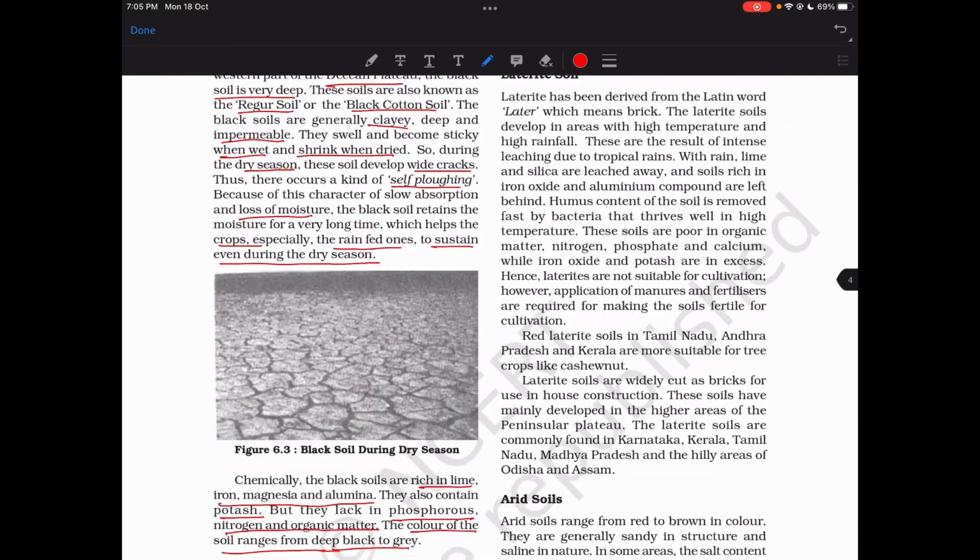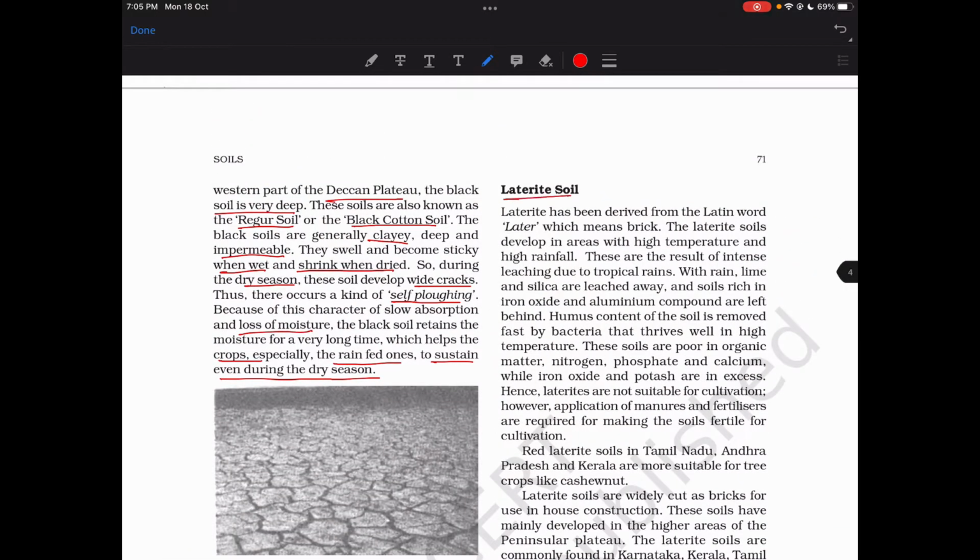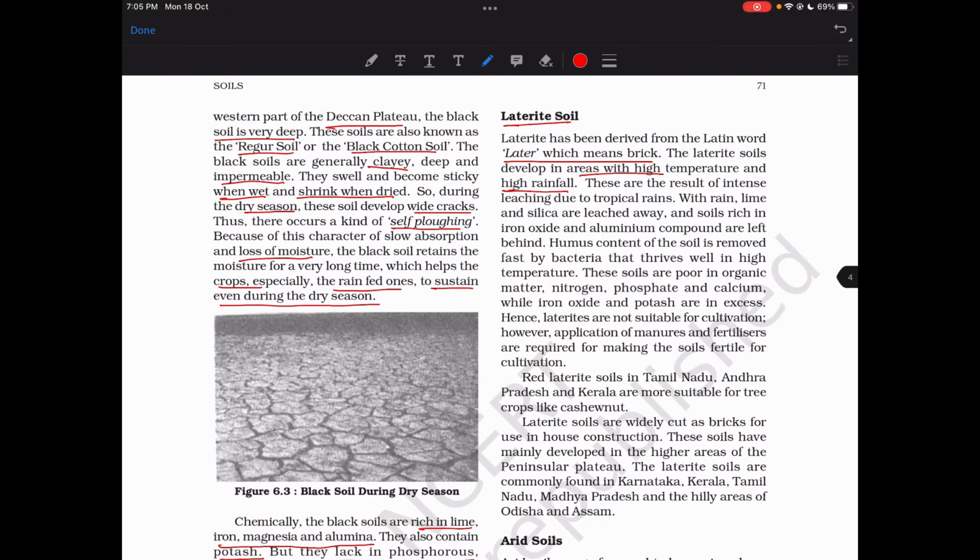So next, laterite soil, derived from the Latin word later, which means brick. Laterite soil develops in areas with high temperature and high rainfall. These are the result of intense leaching due to tropical rains. With rain, lime and silica are leached away, and soils rich in iron oxide and aluminium compounds are left behind. The humus content of the soil is removed fast by bacteria that thrive in high temperature.